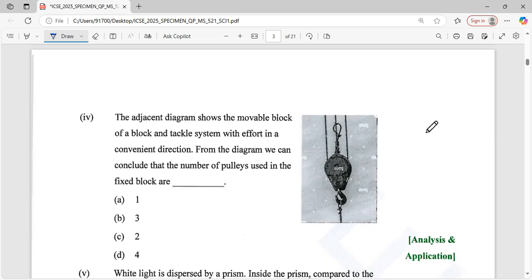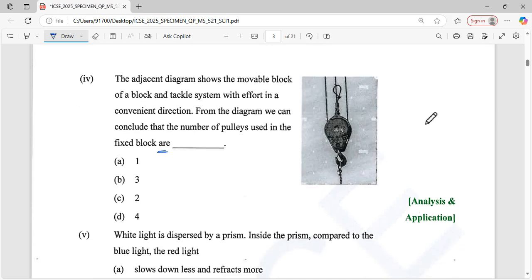And here is the question number 4. The adjacent diagram shows the movable block of a block and tackle system with effort in convenient direction. From the diagram we can conclude the number of pulleys used in the block. How to find the number of pulleys here? We see that block and tackle system means there are 2 pulleys here, 1 block and 1 tackle. We know the block and tackle system has a block and tackle, so here place the 2 pulleys.